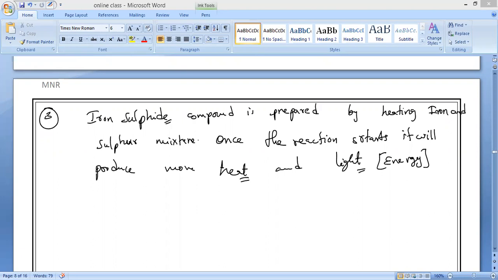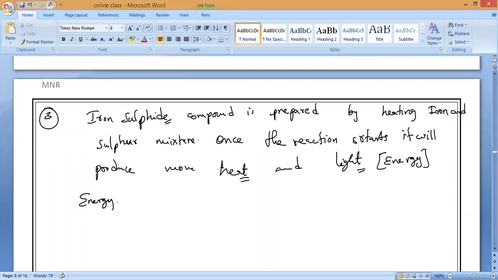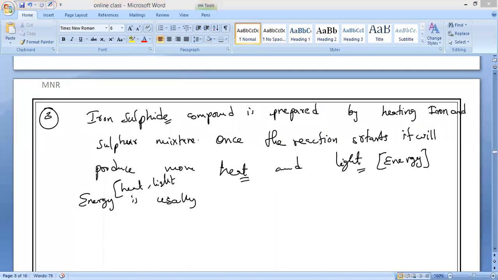Formation of a compound is what change, guys? Physical change or chemical change? Chemical change, right. Energy is usually either given out. What does energy mean, guys? What is the energy, Mitakshri? Heat, light, and so on. Heat and light you can take.